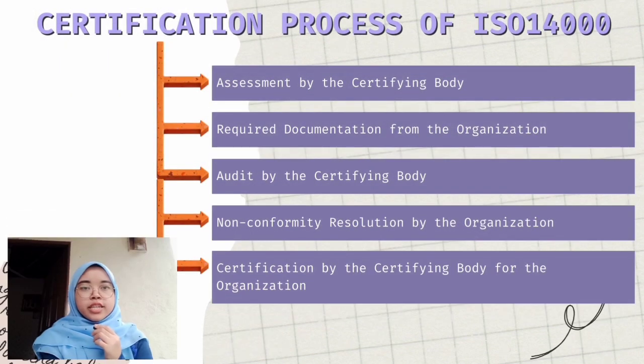ISO 14000 certification process. A recent survey reported more than 300,000 valid ISO 14000 certifications across nearly 500,000 sites in 171 countries around the world. With the biggest growth in the entire family of ISO standards, ISO 14000 certification proves to be valuable in today's competitive global marketplace. While it varies based on industry sector, company size, number of sites, and available resources, listed below is a general overview of the ISO 14000 certification process. Firstly, assessment by the certifying body. Secondly, required documentation from the organization. Then audit by the certifying body, non-conformity resolution by the organization, and certification by the certifying body for the organization.